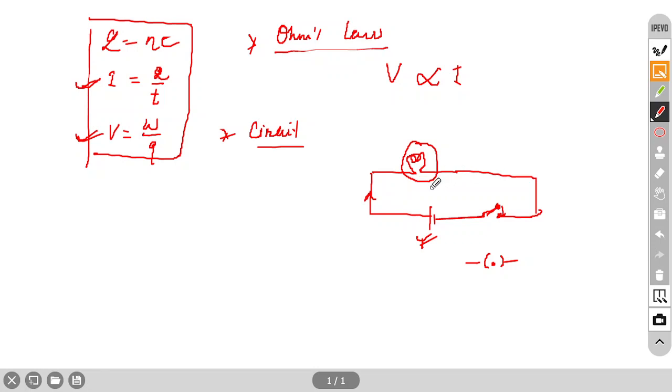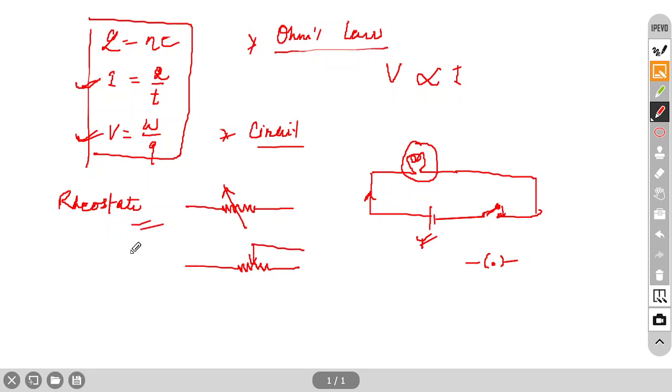Apart from these 4 components, we have many other things, and the symbols are given in your books. Suppose rheostat. Rheostat is just like resistance, but it's a variable resistance. So we represent it like this, or another way to represent it is like this. Resistance we represent like this. Bulb we represent like this. Battery means a number of cells, 2 or 3 cells combined become a battery. This is the switch.